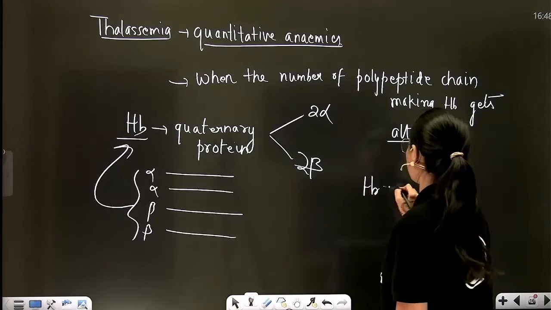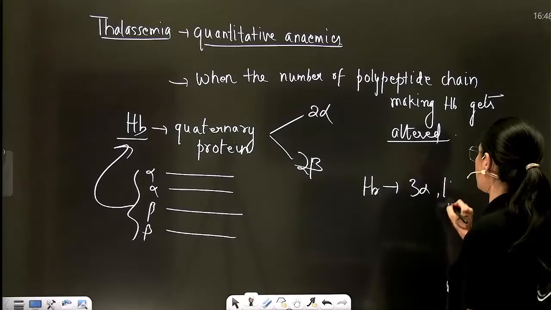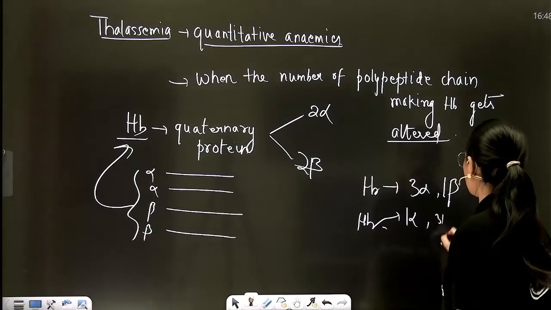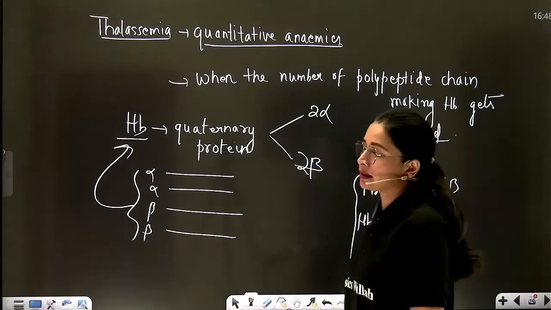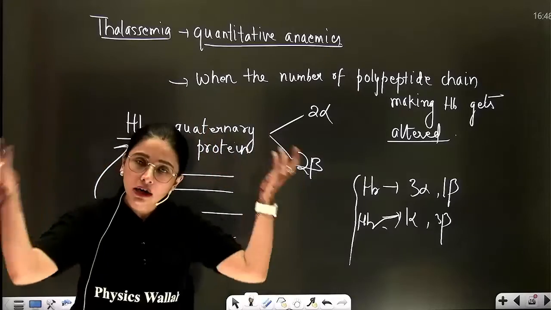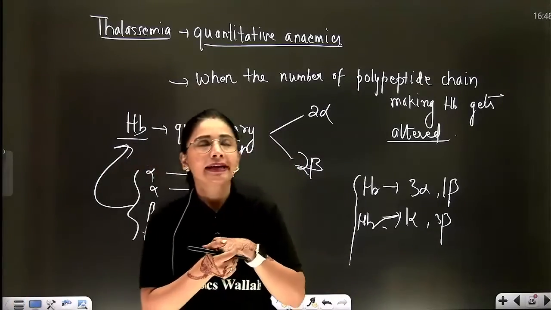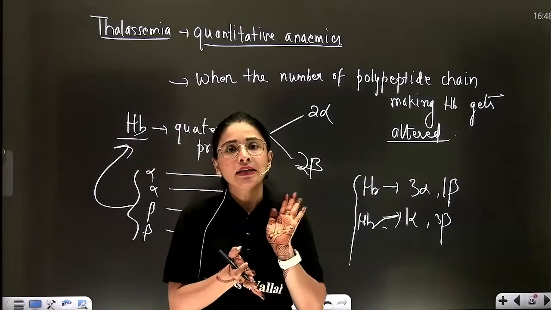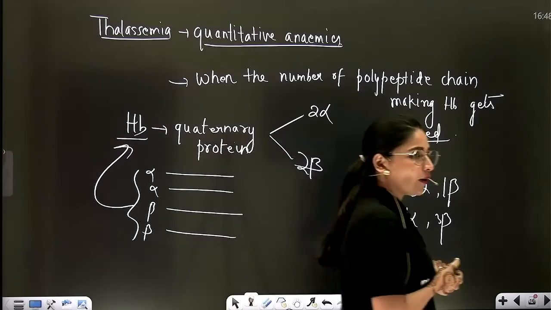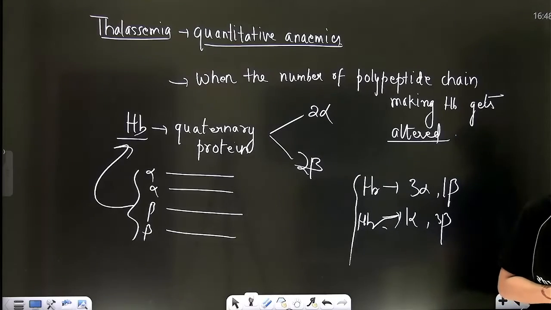Maybe hemoglobin contains 3 alpha, 1 beta or 1 alpha, 3 beta. Anything happening, it is going to damage the RBC. RBC will not be able to carry the oxygen, thus causing anemia.